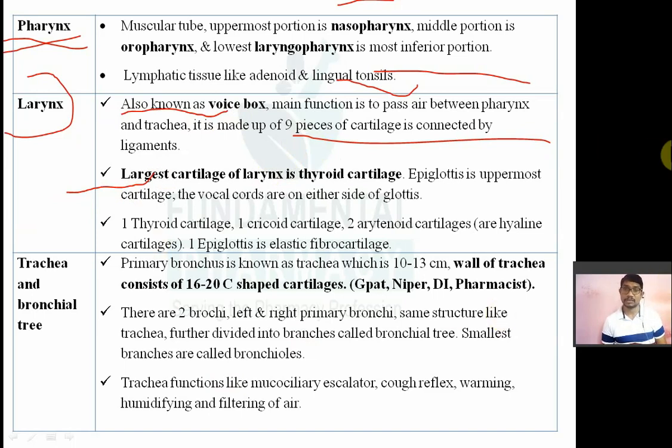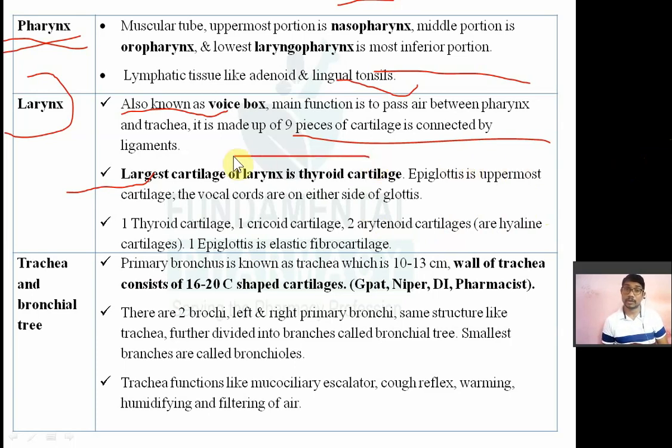Then the epiglottis is also there, which is the uppermost cartilage. Then vocal cords are on each side of the glottis, by which your sound is produced, because the larynx is known as the sound box or voice box. So remember, the largest cartilage present in the larynx is known as the thyroid cartilage.